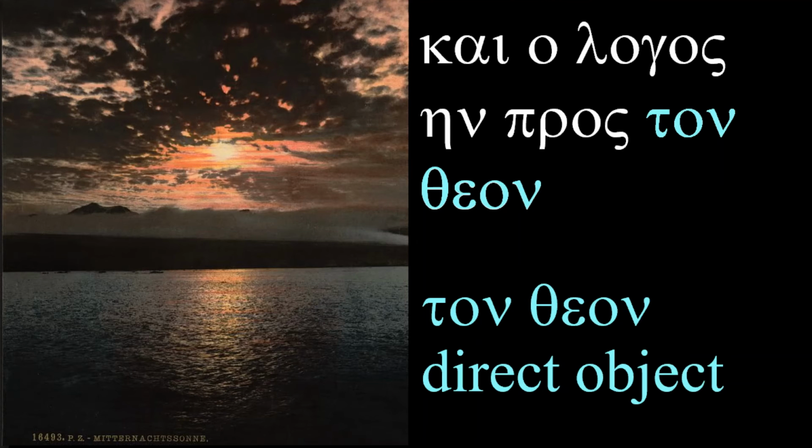And then we have another masculine noun, theon, and you can see that both the ton and the theon have the ending nu, that N sound on them. And so that S became an N. The sigma became a nu when it went from being a subject to a direct object.